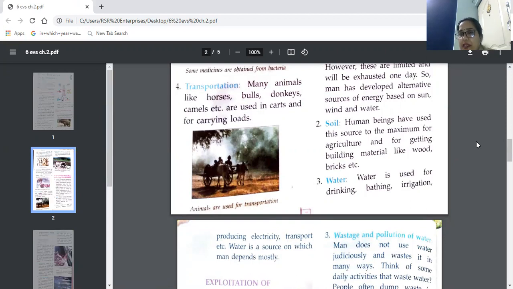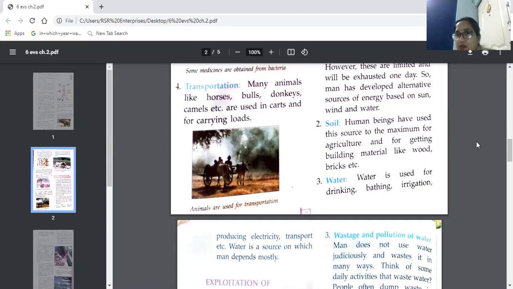For farming, for agriculture, soil is needed. Farmers grow crops from the soil which we use as food. So that way we are totally dependent on soil. Without soil, that is not at all possible.